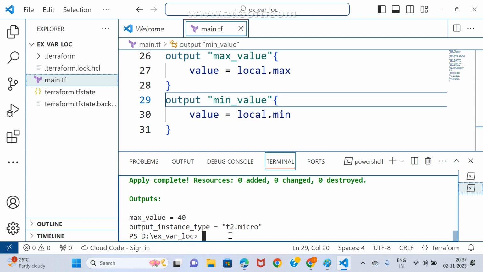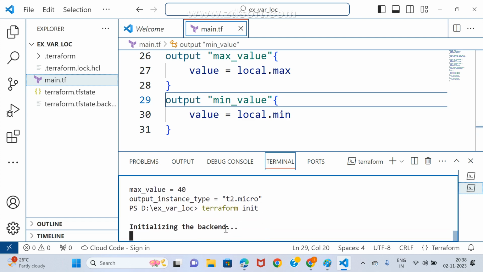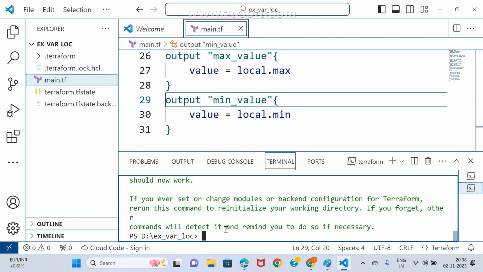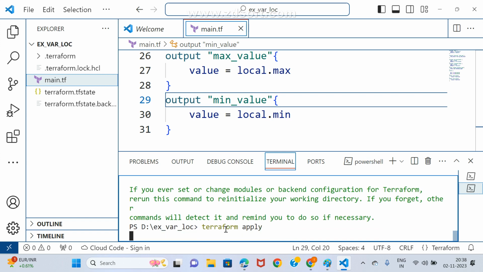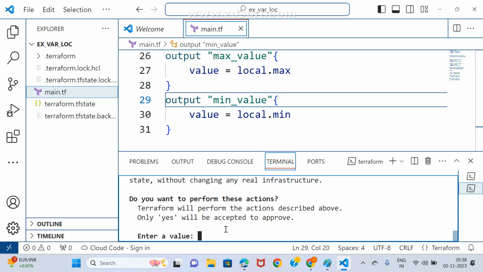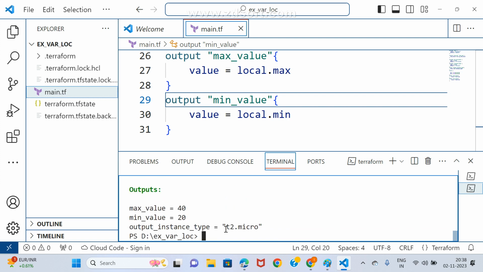I may wait one minute, then I go for terraform apply. Check it, are you getting both outputs or not? Yes. Max value 40, min value 20, output instance type is t2.micro. This is already a well known story. Are you agreed with me or not? Well known story. Today I'll go for new things.